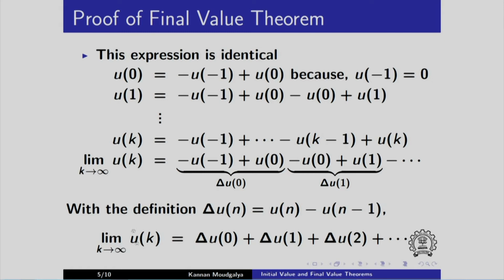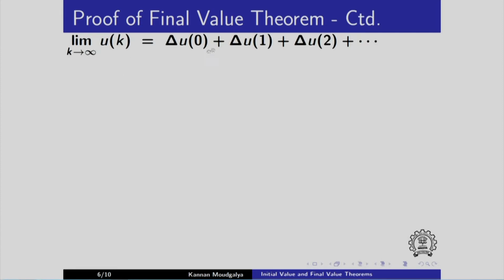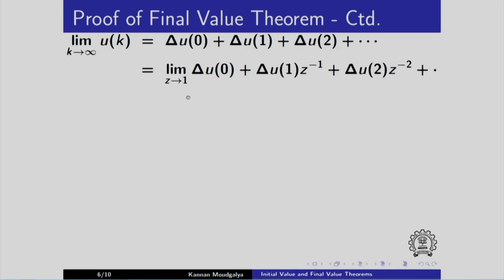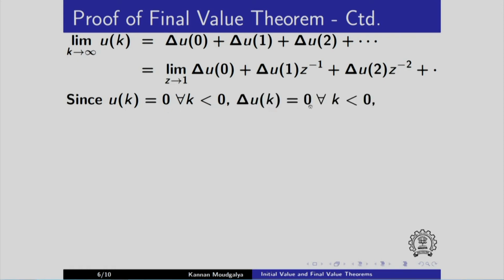So limit k going to infinity of u of k is nothing but delta u0, delta u1, all the way up to delta u of k. Alright, so I get this expression from the previous page and I can add some more terms. What happens before this? For negative arguments, delta u of minus 1, delta u of minus 2 and so on are all 0 because u is causal. The value of u is 0 and so the differences are also 0 for k less than 0.